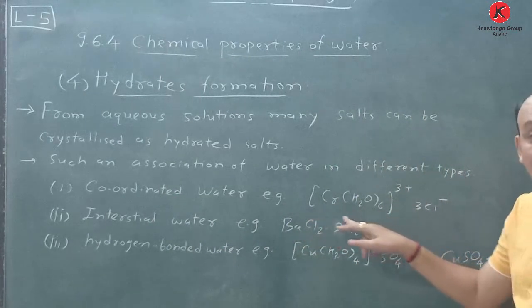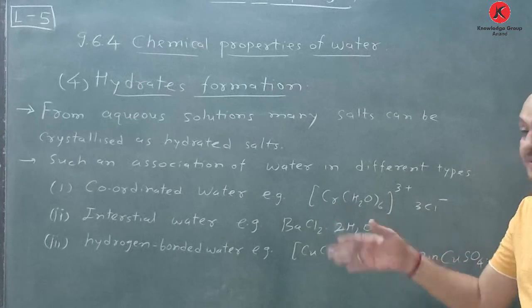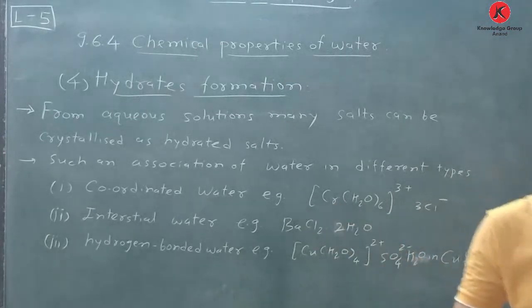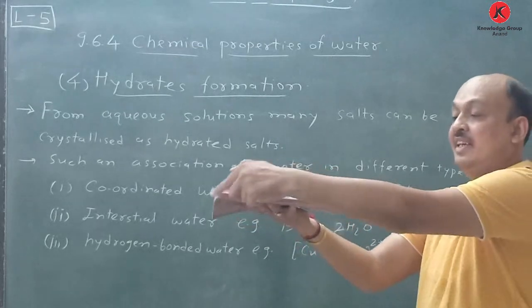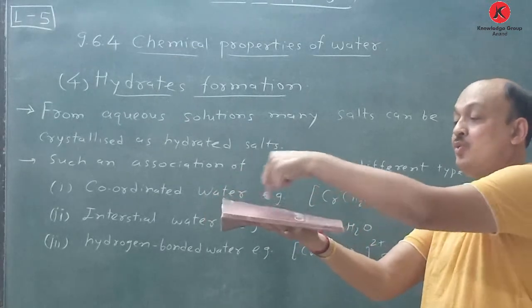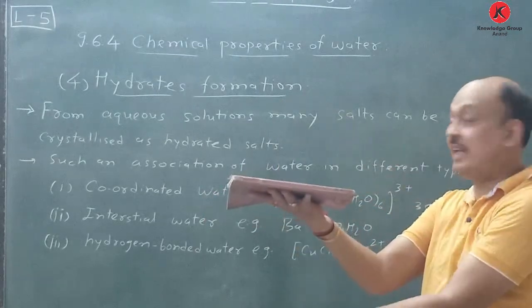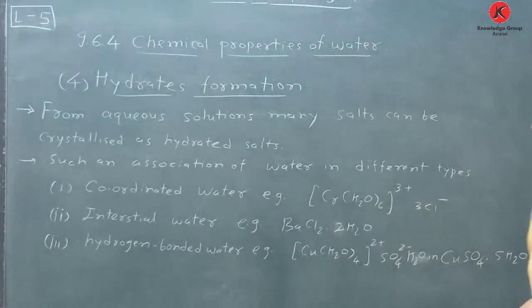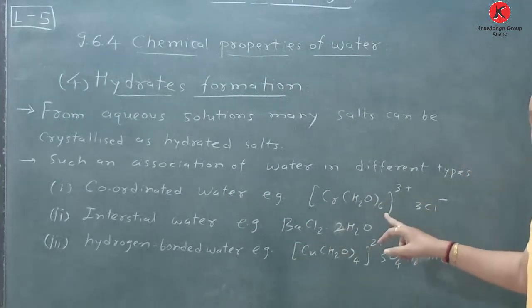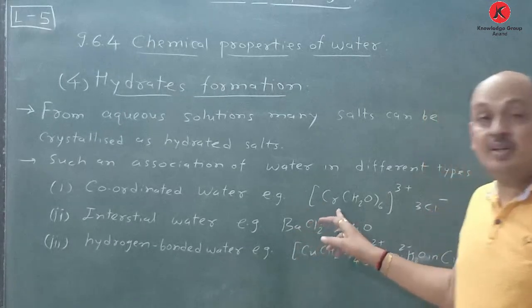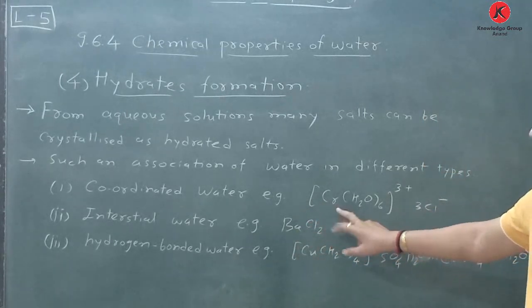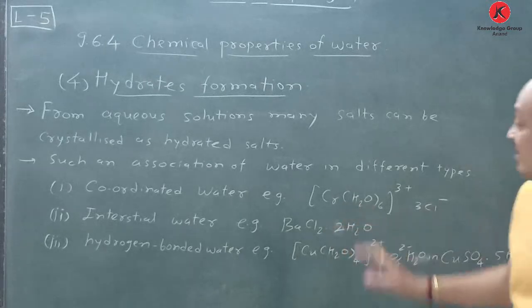This is nothing but a coordination compound. The chromium is surrounded by 6 water molecules, just like this: here Cr, here H2O, H2O, H2O, H2O, above side H2O and below side H2O. So this is considered as [Cr(H2O)6]3+ 3Cl minus. You will learn this later in standard 12, coordination compounds. At that time you learn many things.